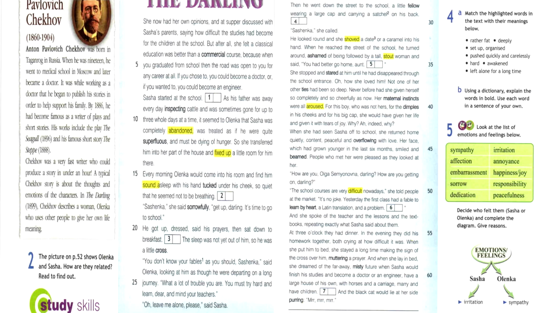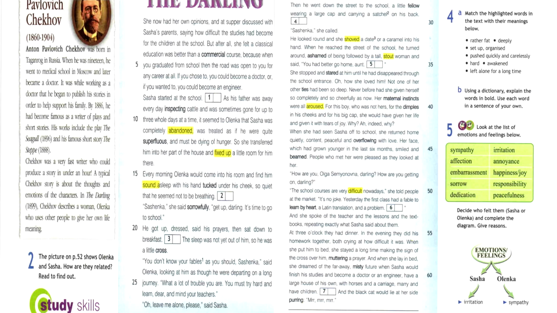"How are you, Olga Semyonovna, darling? How are you getting on, darling? The school courses are very difficult nowadays," she told people at the market. "It's no joke. Yesterday the first class had a fable to learn by heart, a Latin translation and a problem. How is a little fellow to do all that?" And she spoke of the teacher and the lessons and the textbooks, repeating exactly what Sasha said about them. At 3 o'clock they had dinner.